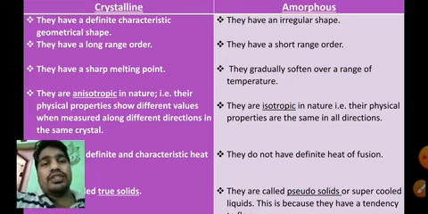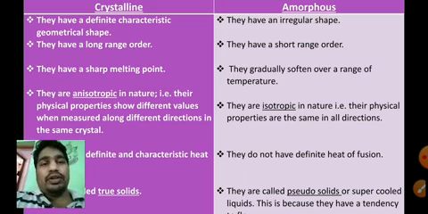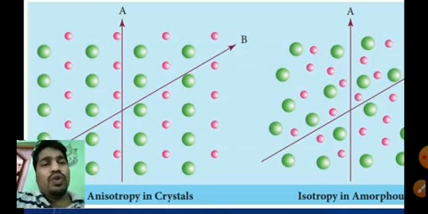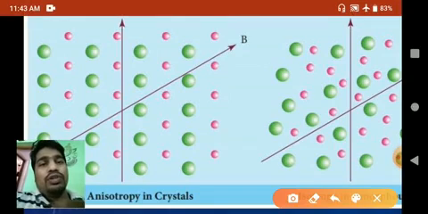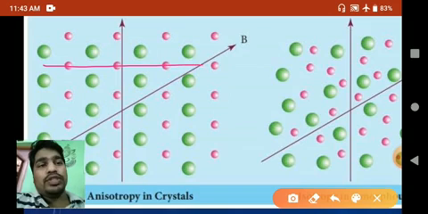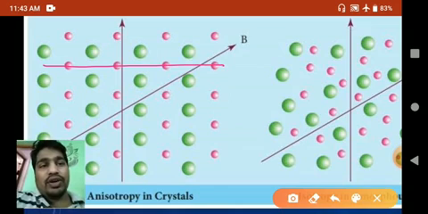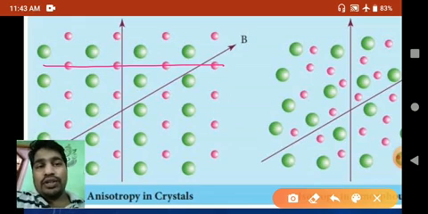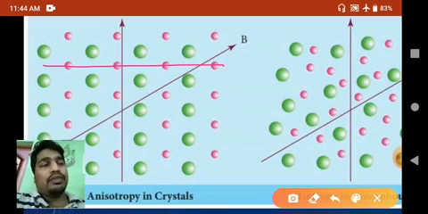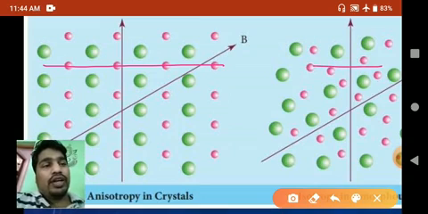The next difference is that crystalline solids have long range order and amorphous solids have short range order. So what is the meaning of long range order? In the diagram, throughout the crystalline solid, from this point to this point, we see the same order of particles. Particles are orderly arranged throughout the crystal. In any small portion also, we can't see any irregular arrangement. Therefore, it is called a long range order. Order is long. And in case of amorphous solid, we can't see any ordered arrangement of particles.